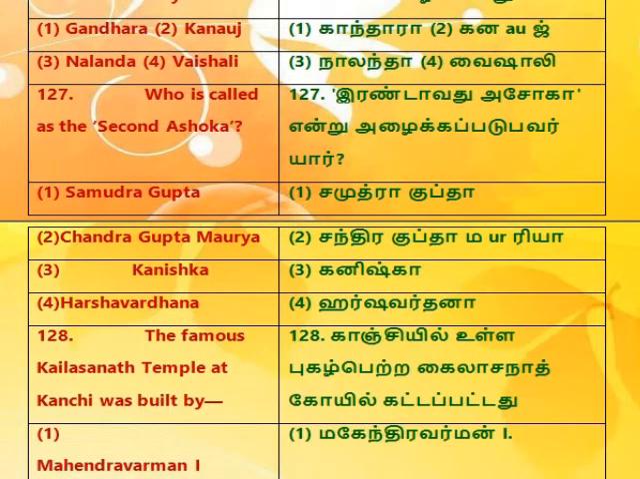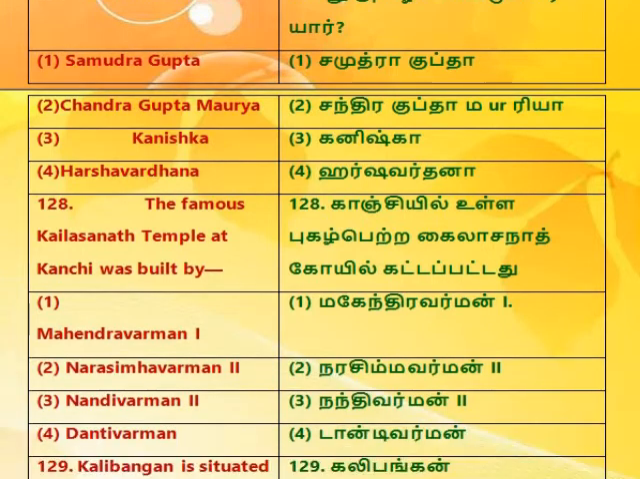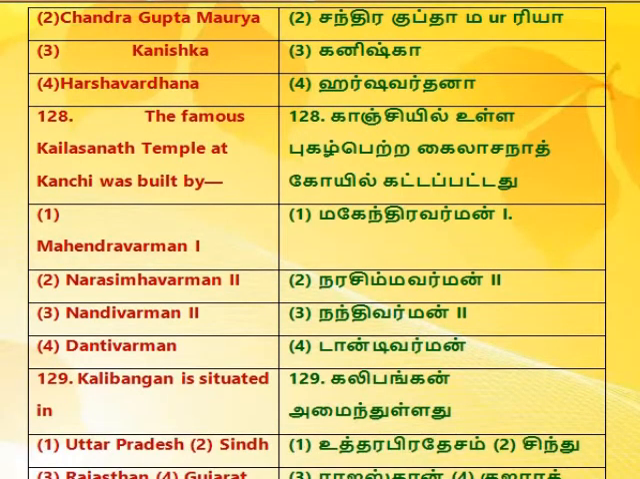127. Who is called the second Ashoka? 1. Samudragupta. 2. Chandragupta Maurya. 3. Kanishka. 4. Harshavardhana. 128. The famous Kailasanath temple at Kanchi was built by 1. Mahendravarman. 2. Narasimhavarman II. 3. Nandivarman II. 4. Dantivarman.